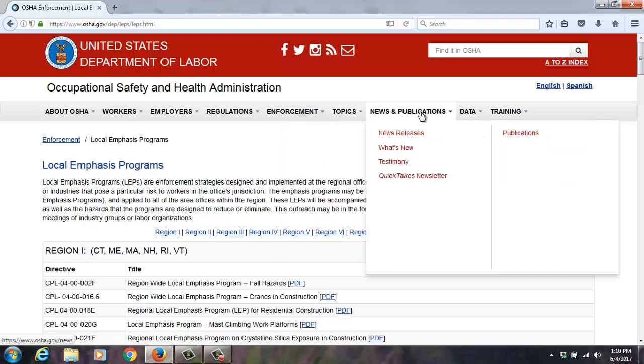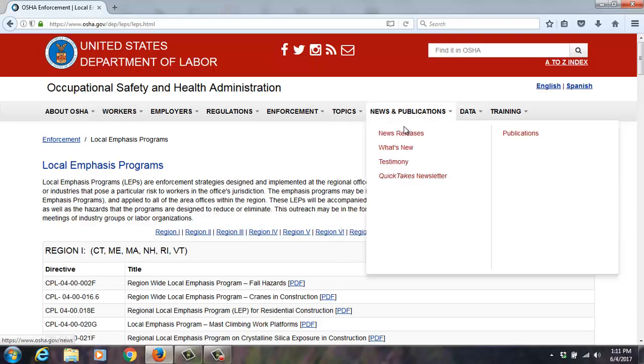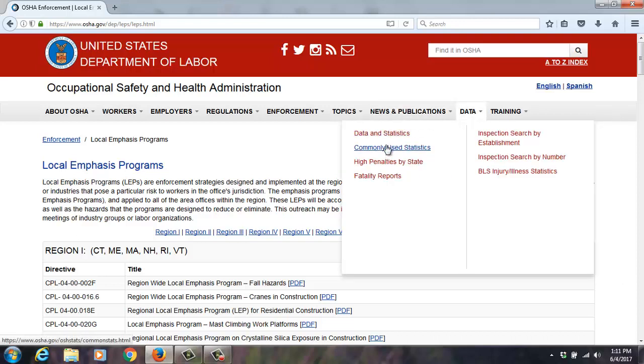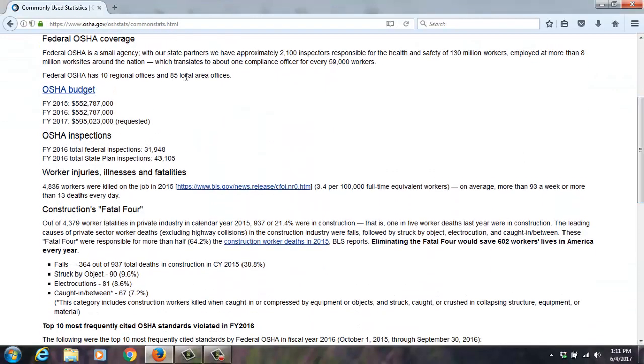Here's publications. There's great publications here. You know, if you're out practicing and you need some information to follow in order to build a program or understand a specific issue at your workplace, it's a good place to start. Now, data and statistics. I'm just going to go to some commonly used statistics. As you can see, the budget didn't change much for those 2 fiscal years. They're asking for more. I don't think they'll get it.